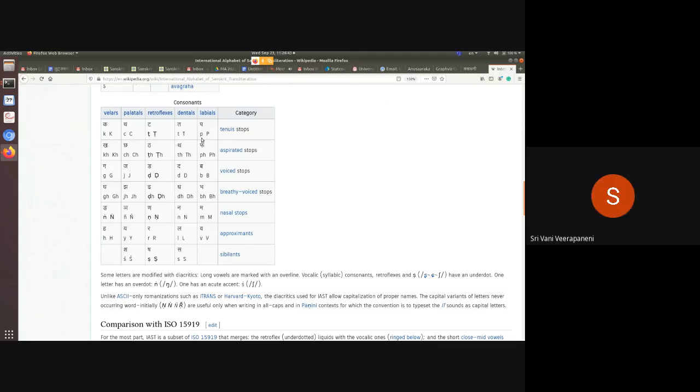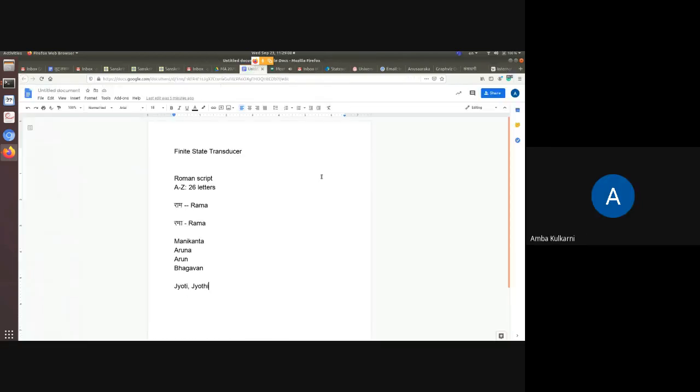So this ka, actually ka with a halant is k. So it's not k. K is not ka. Ka will be ka. So to write Kamala, we write Kamala. So let us write some names in this.